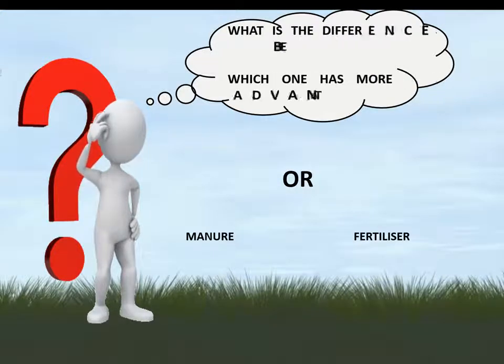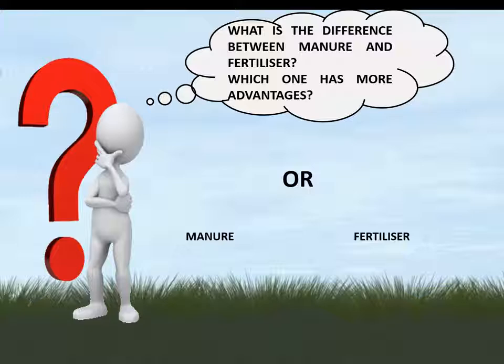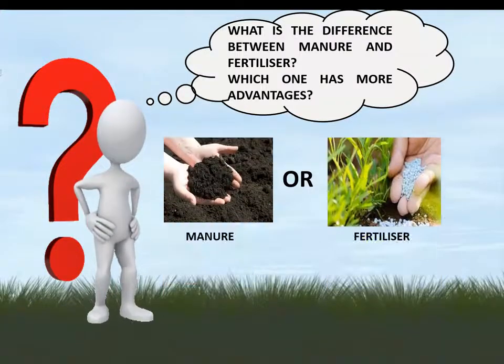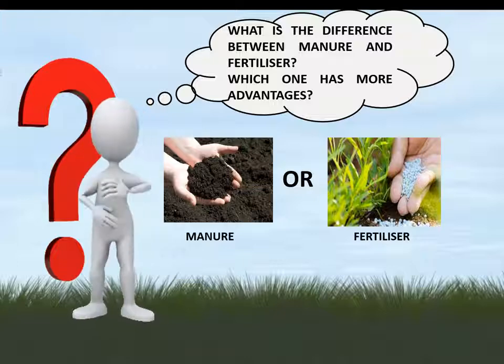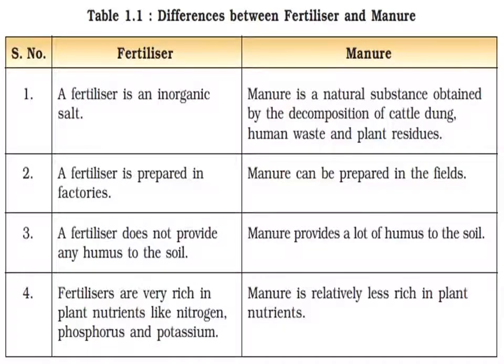Do you know the difference between manure and fertilizer? Which one has more advantages? Let's find out. This table shows the difference between manure and fertilizer. A fertilizer is an inorganic salt. On the other hand, manure is a natural substance obtained by the decomposition of cattle dung, human waste and plant residues. A fertilizer is prepared in factories. On the other hand, manure can be prepared in the fields.